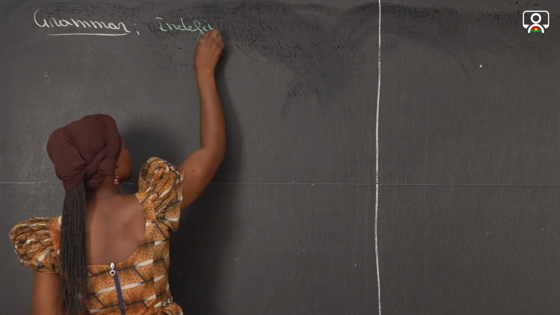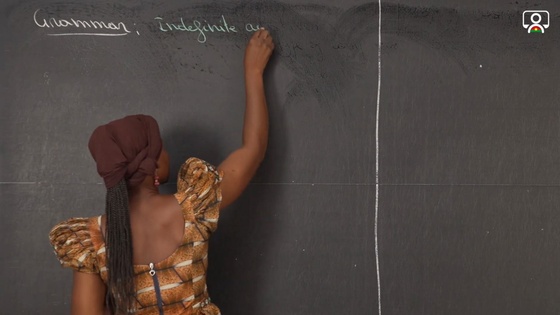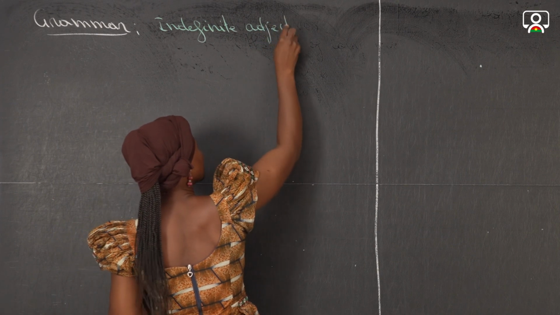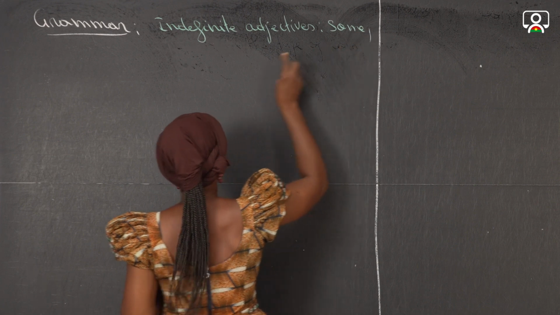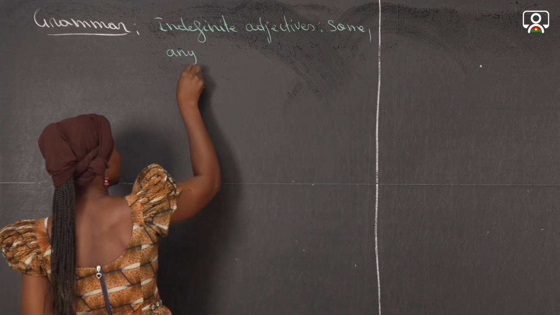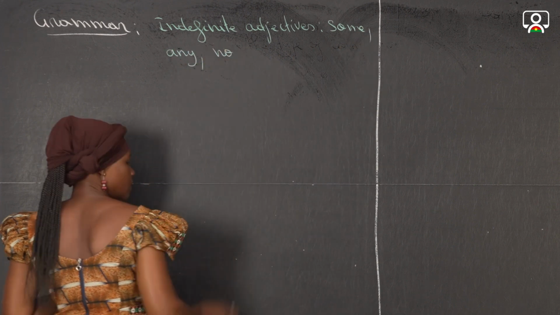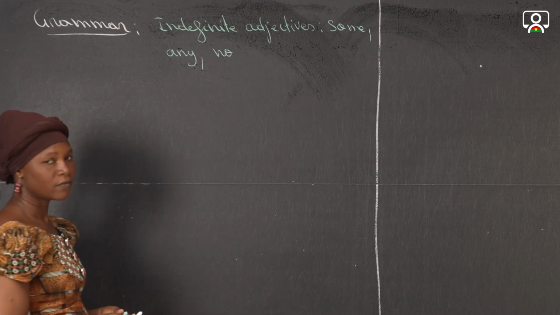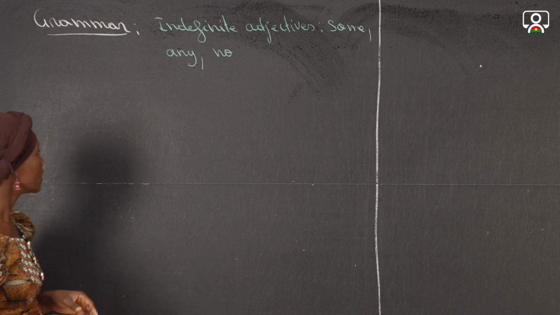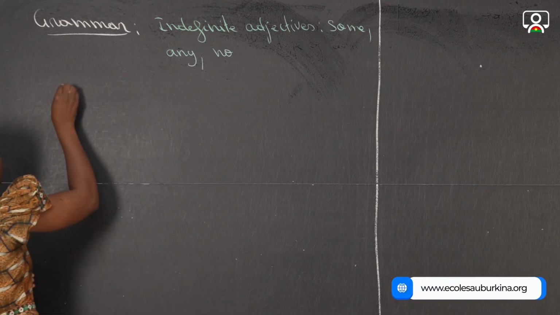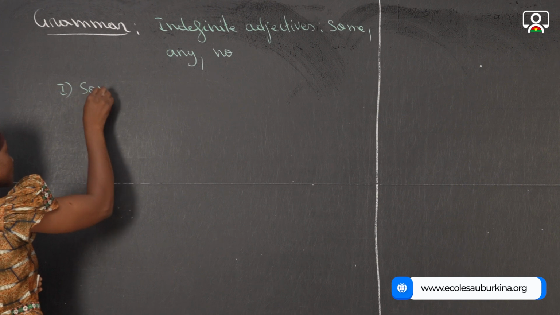Indefinite adjectives. Some, any, no. So we have three words. We are going to see them one by one. First, we are going to begin with some.